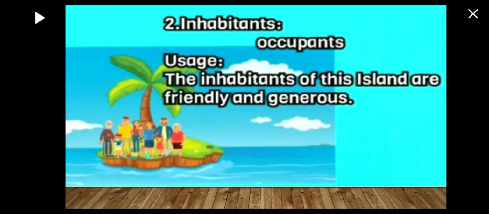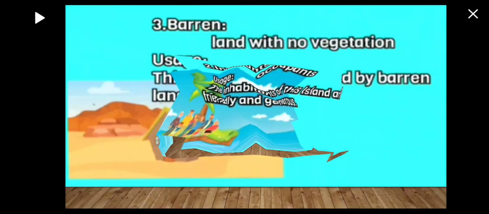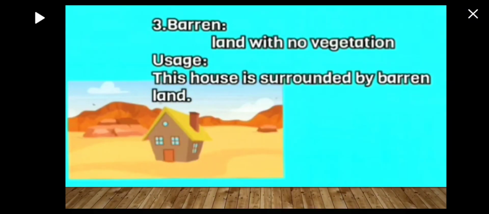Then inhabitants. Inhabitants means occupants. The inhabitants of this island are friendly and generous. Barren. Barren means land with no vegetation. And we can use this in a sentence like, this house is surrounded by barren land.